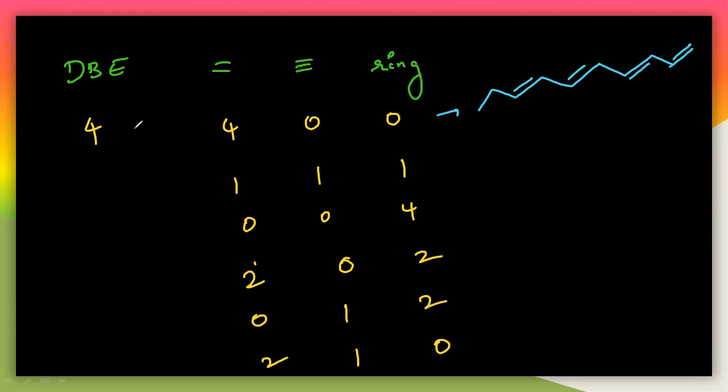If the double bond equivalence is 4, here 1 1 1. See here, you have to understand that there must be one double bond, one triple bond, and one ring here. Then the double bond equivalence is 4. So there must be a ring first. So let us try to draw the ring here. I'm drawing this ring, and then one double bond, one triple bond here.